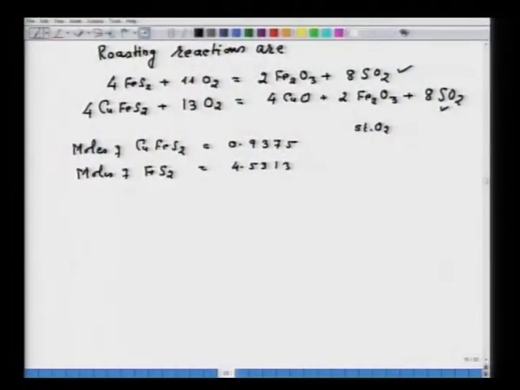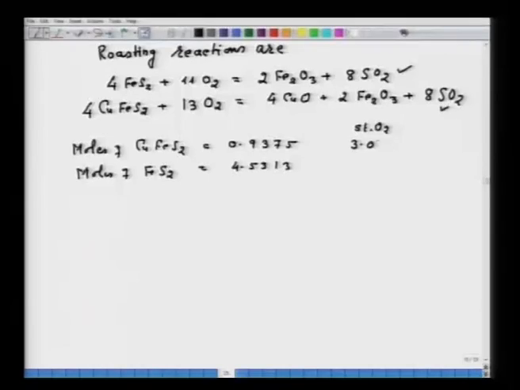According to the roasting equation of CuFeS2, 4 moles of chalcopyrite require 13 moles of oxygen. So, 0.9375 multiplied by 13 by 4 and 4.5313 multiplied by 11 by 4 give 3.047 moles and 12.461 moles of oxygen required.